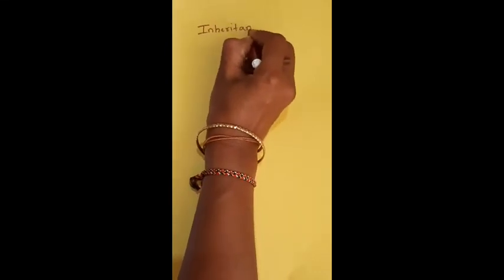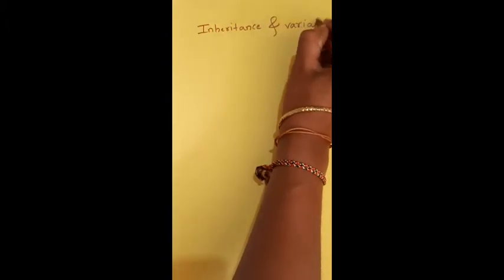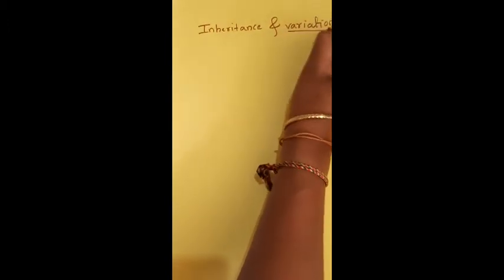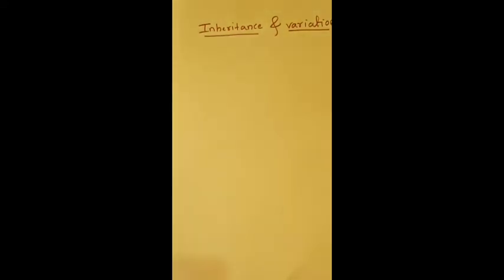Inheritance and variation. Okay, principles of inheritance and variation. Firstly, you understand the title of the chapter.